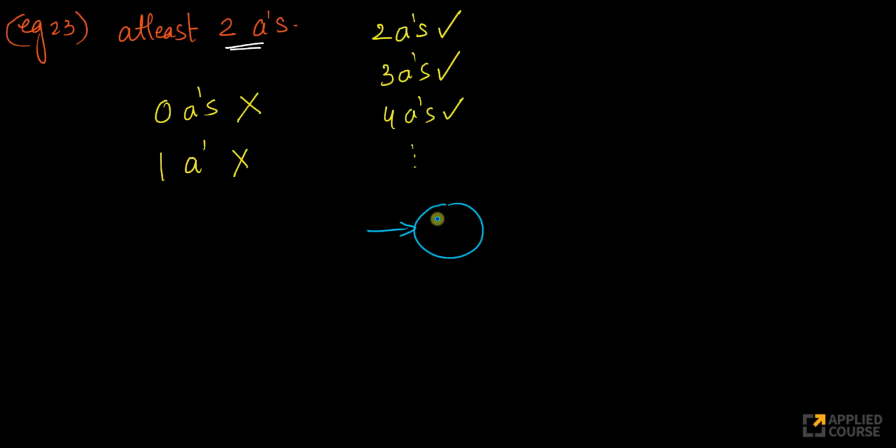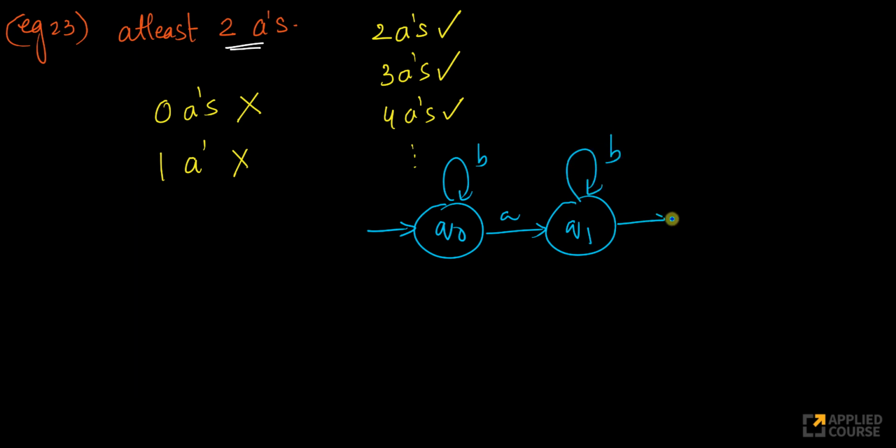And this is my Q0. I have 0 A's now. This is my B. Okay, I'm just trying to replicate what we have seen earlier, right? So till now it accepts 2 A's. Good. This accepts 2 A's. This state has both transitions, this state has both transitions. If I keep getting B's, I can be here. Now comes the interesting part. If I get 3 A's, I should accept 3 A's, right?